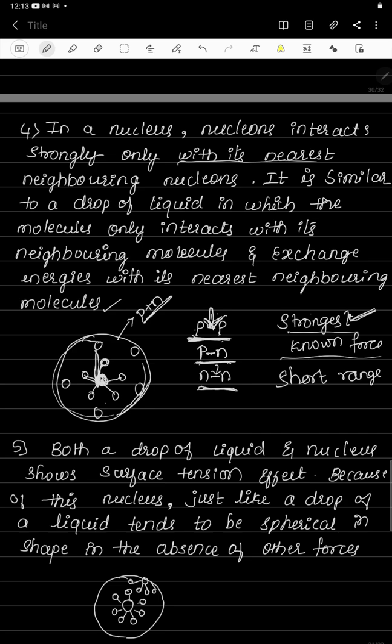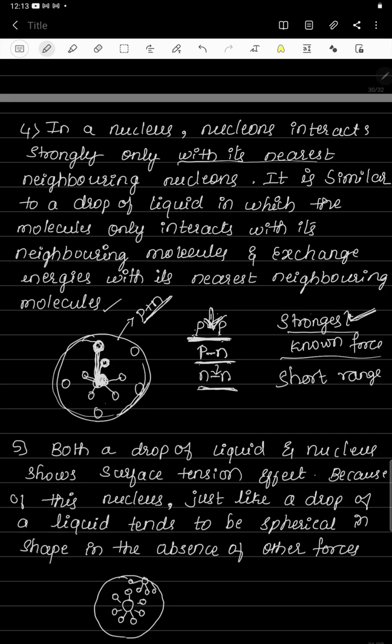It will not interact very strongly with it because the distance is far. Nuclear forces are short range forces, so a nucleon can interact only with its neighboring nucleons.